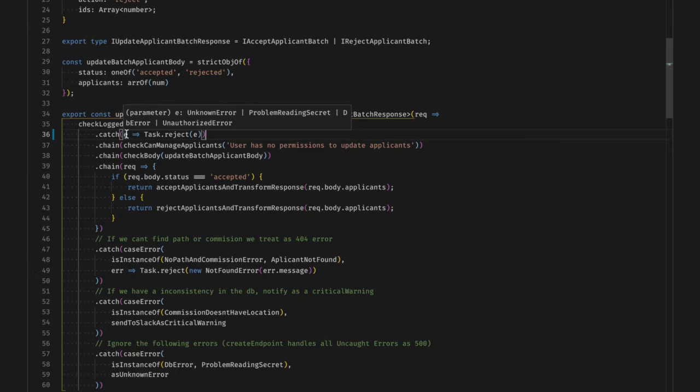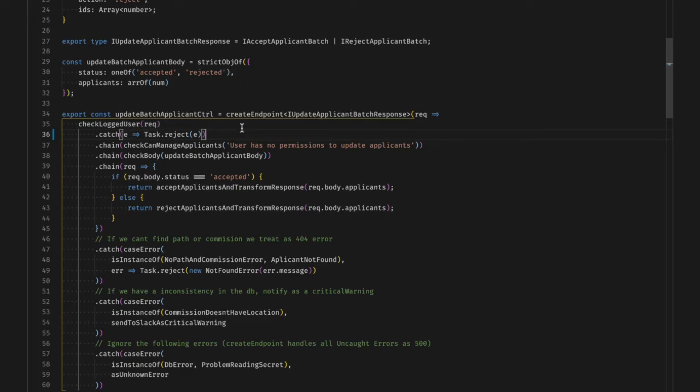This file allows us to connect to the database and decrypt the access token, which in turn is a composed error, because maybe the file doesn't exist or is not a valid JSON, etc. The third error is database error, because maybe the connection is down or the query is invalid. Finally, unauthorized error, which is one of the possible HTTP errors and has a status code of 401 if the token is invalid or if it doesn't correspond to an active session.